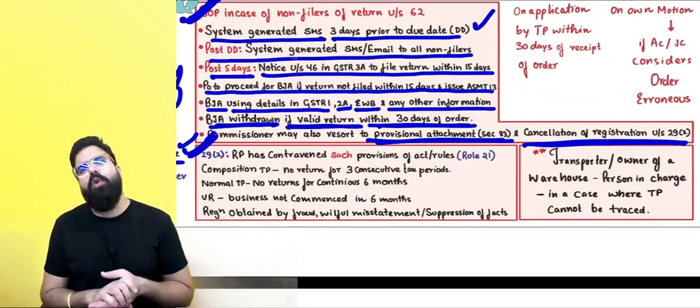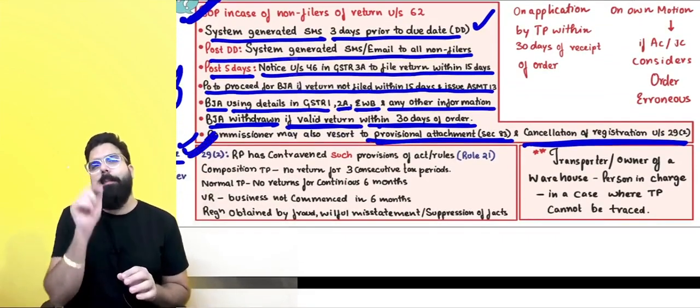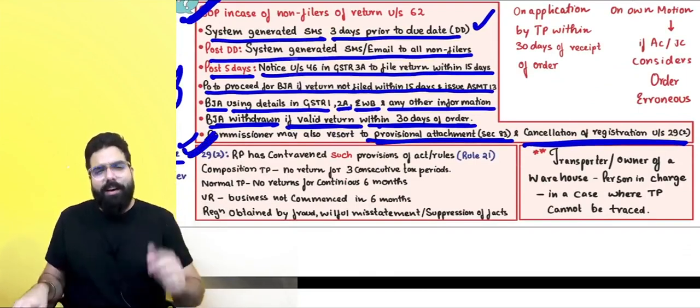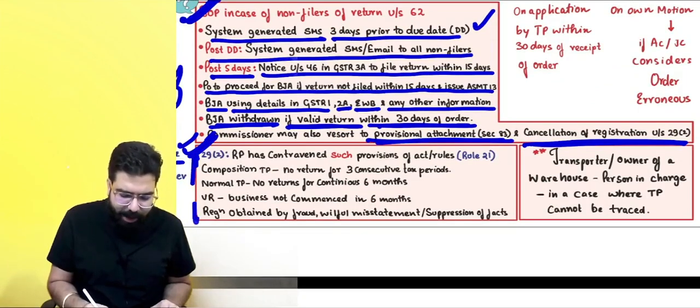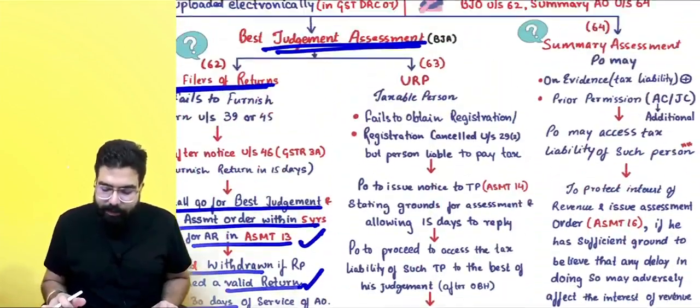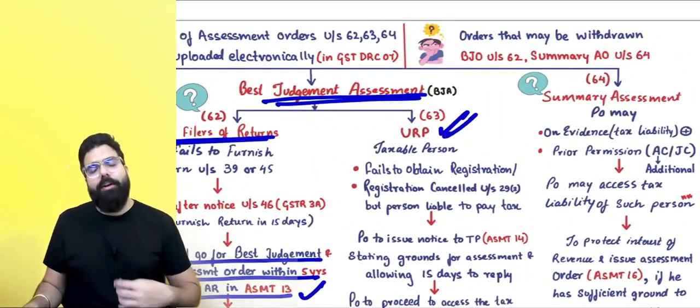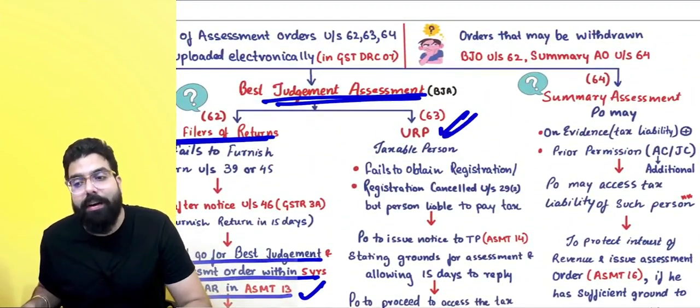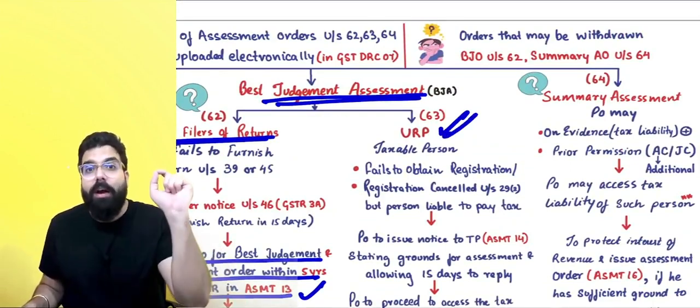Section number 29(2) tells when the proper officer can cancel your registration. This is just for your knowledge. Next, section number 63 talks about best judgment of unregistered person. Best judgment of unregistered person.